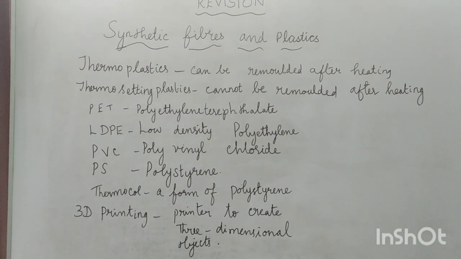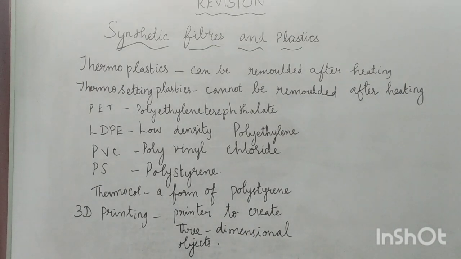Thermoplastics and thermosetting plastics. What do you mean by thermoplastics? Thermoplastics are the plastics that can be melted by heating and molded into desired shapes. Also, examples for thermoplastics are PVC and LDPE. What do you mean by PVC? Polyvinyl chloride. What do you mean by LDPE? Low density polyethylene.